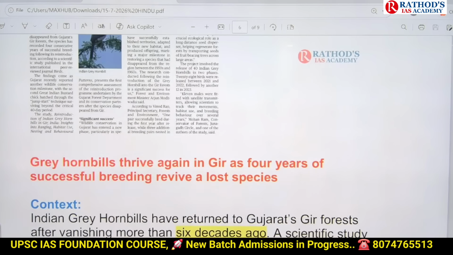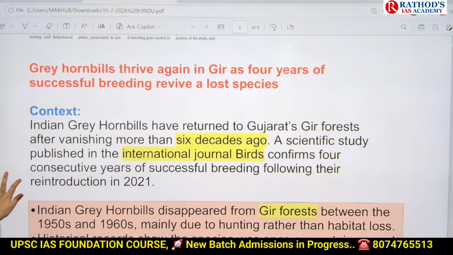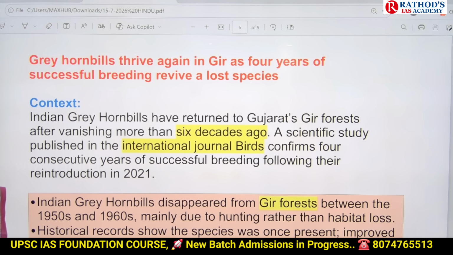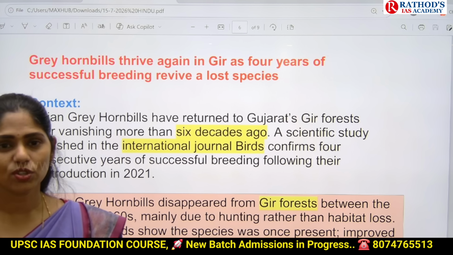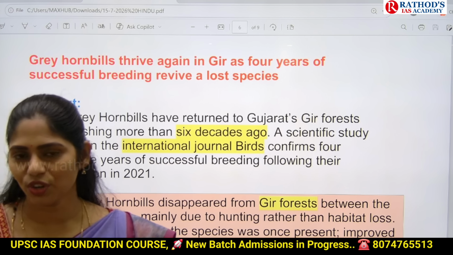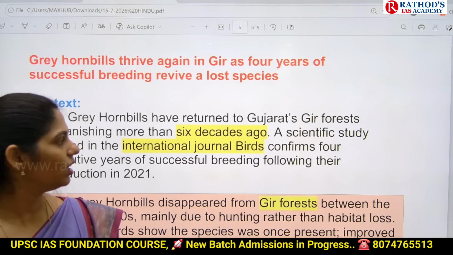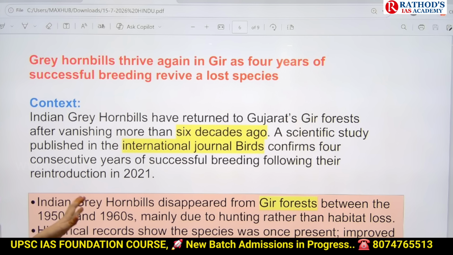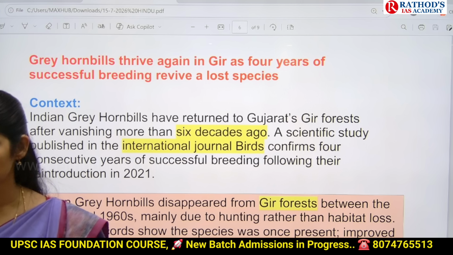Okay, now let us see the context. Indian grey hornbills have returned to Gujarat's Gir forest after vanishing more than 6 decades ago. That means 60 years ago, there was a population earlier, but for the last 60 years, we have not been seeing any population of these hornbills in the Gujarat area. But they went for a relocation project.